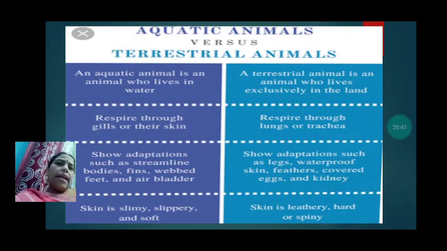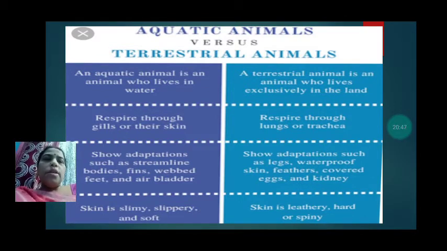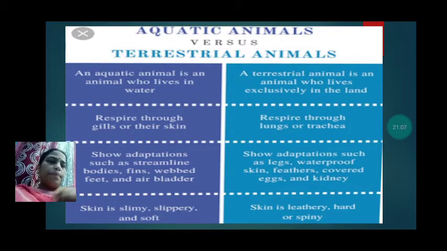Aquatic animals breathe through their gills or through their skin, and the terrestrial animals respire through lungs or trachea. They have lungs or trachea. Trachea are the holes present on the skin of insects and they breathe through those holes.